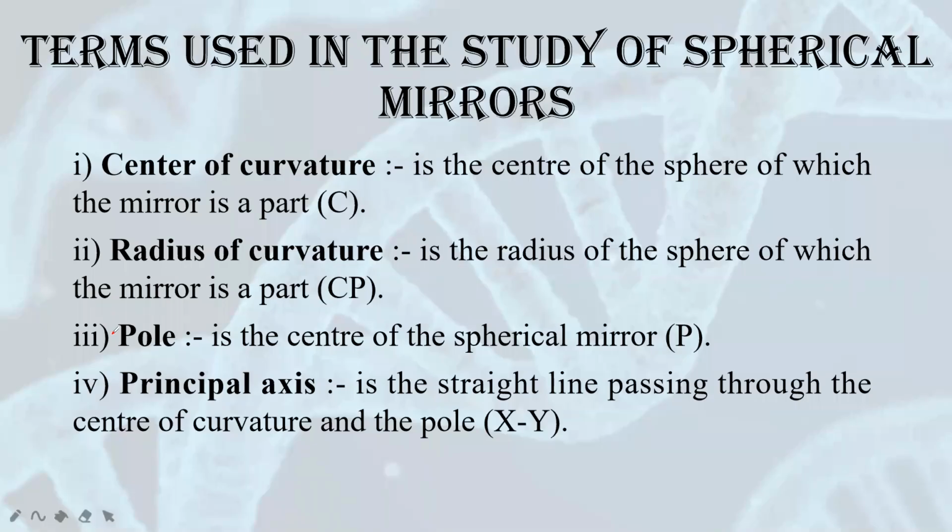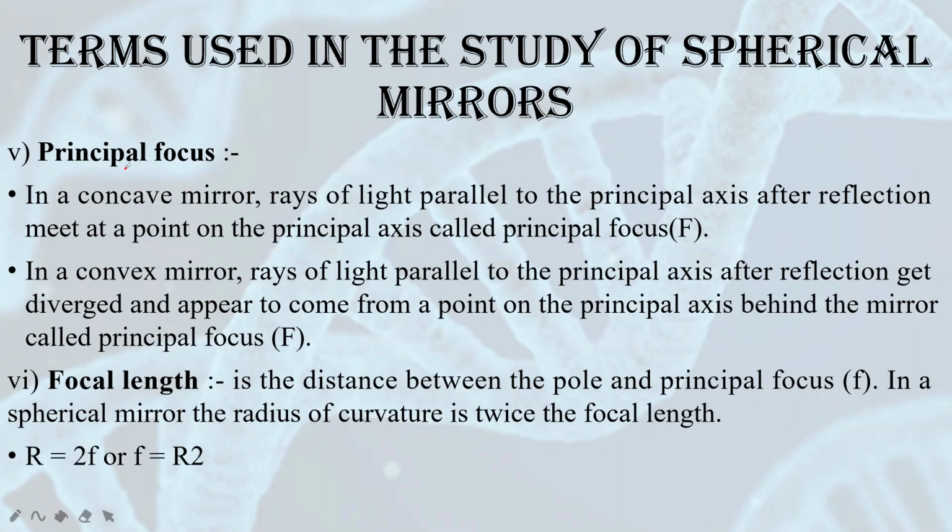So these are the four terms that are used in mirrors. Center of curvature, that is the center of the sphere. Radius of curvature, that is the radius of the sphere. Pole, that is the center of the spherical mirror. And principal axis, which is an imaginary straight line passing through the center of curvature and pole. Apart from these four, two other important terms are used. First is the principal focus. The principal focus for concave mirror and convex mirror is different.